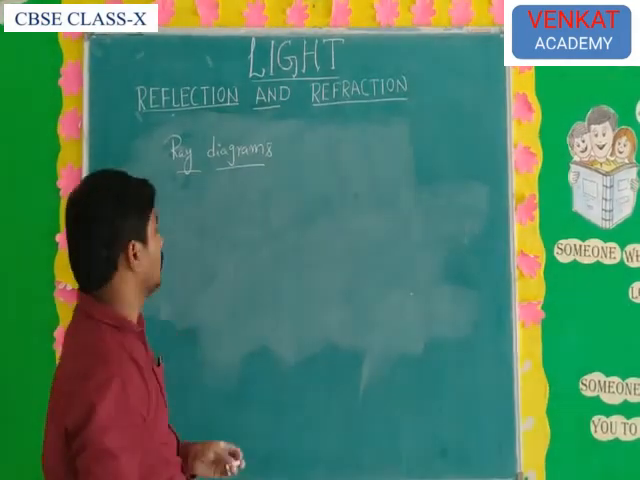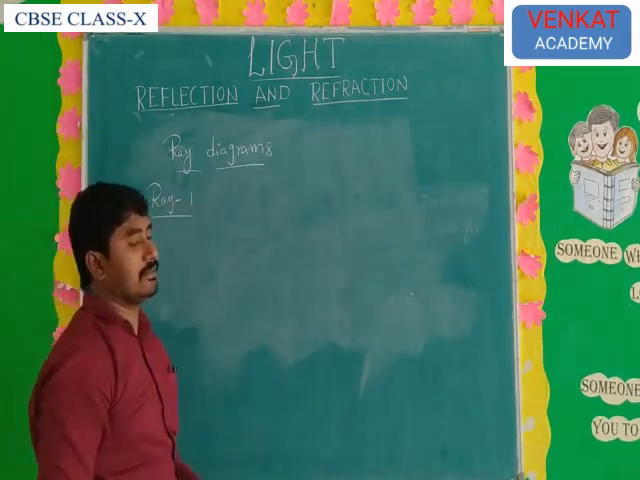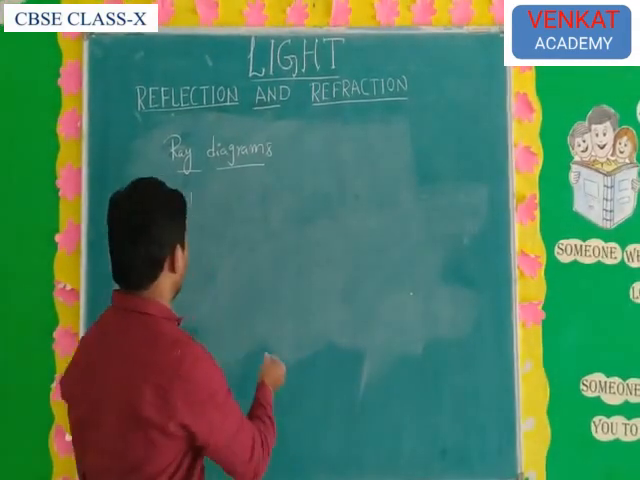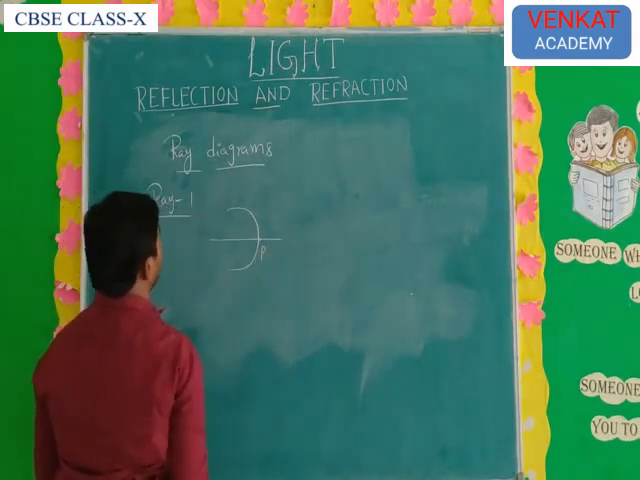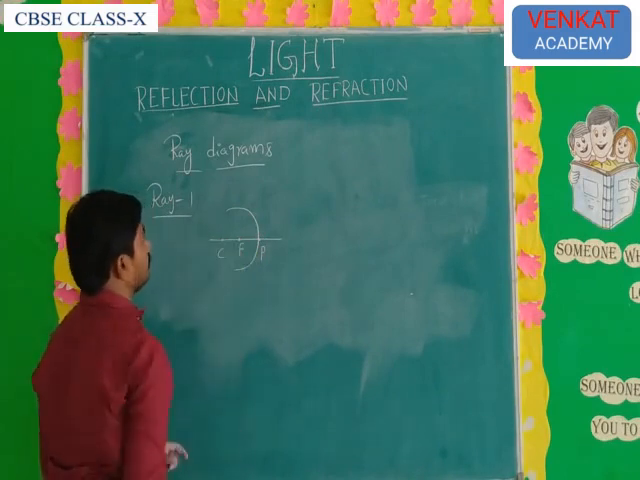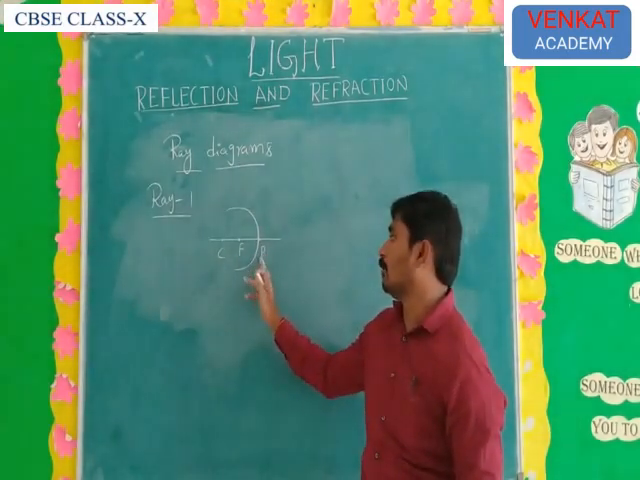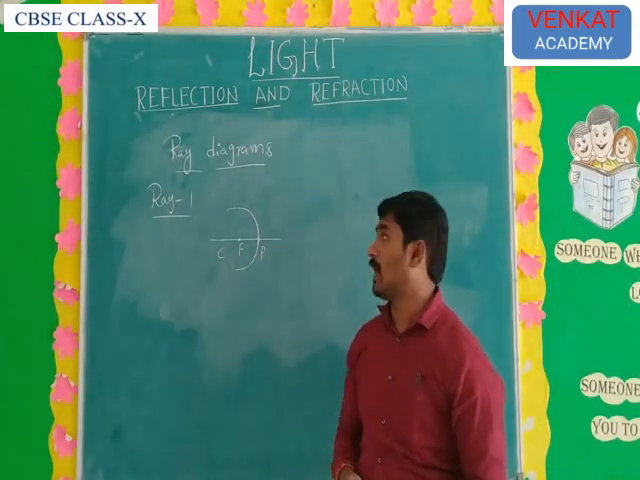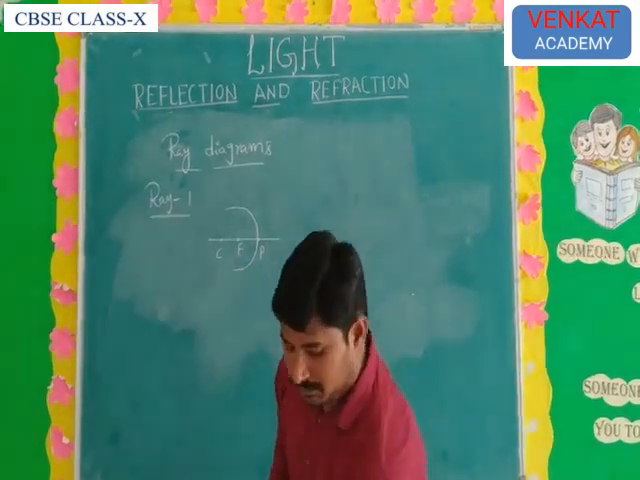First one is ray 1. What is ray 1? If you take any concave or convex mirror, anyone you should take, there is the pole, focus, and center of curvature. The important thing is that you may not know the pole, focus, and center of curvature. First of all, we have to discuss what is the pole, what is the focus, what is the center of curvature.